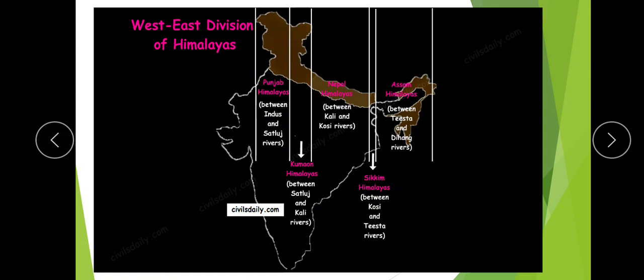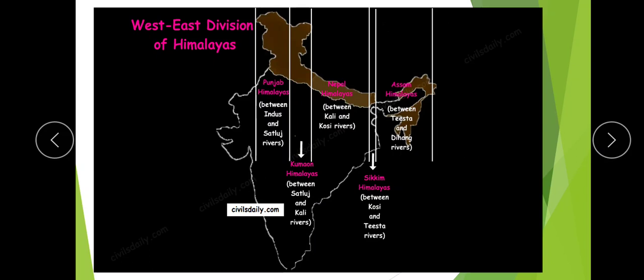Now, just now we discussed the division of the Himalayas from north to south. It can also be divided from east to west. This is according to the river valleys. Now this division you can see here only. The first one is the Punjab Himalayas, then the other ones in the same way are the different parts. The easternmost is called the Purvanchal. Now this division is according to the river valleys.